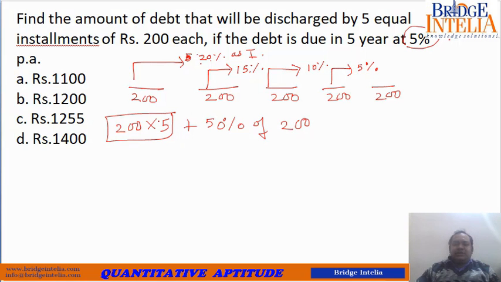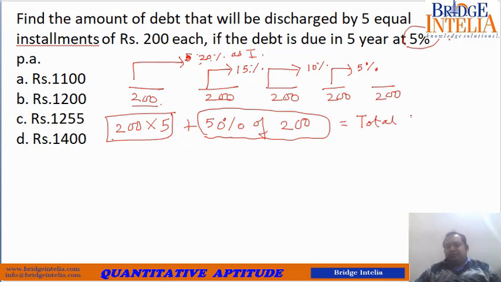So this is the total amount that you are paying him back if you understand carefully. 200, 200, 200, 200, 200. So this was for 5 installments. So that's why 200 into 5. And this is the sum total of interest, because 20% is earned on first installment, 15% is earned on second installment, and so on. So this is the total effective payback.